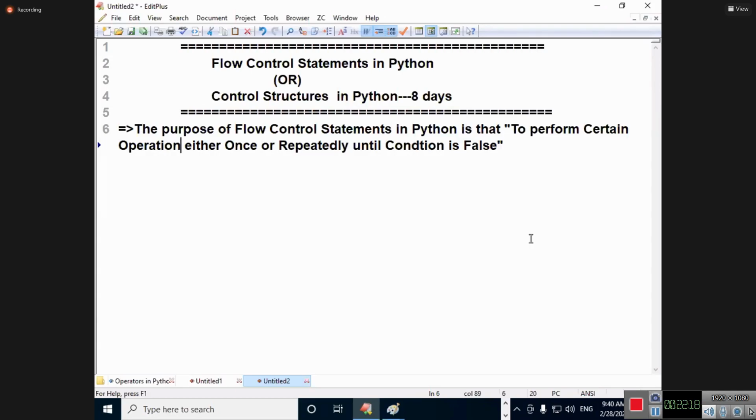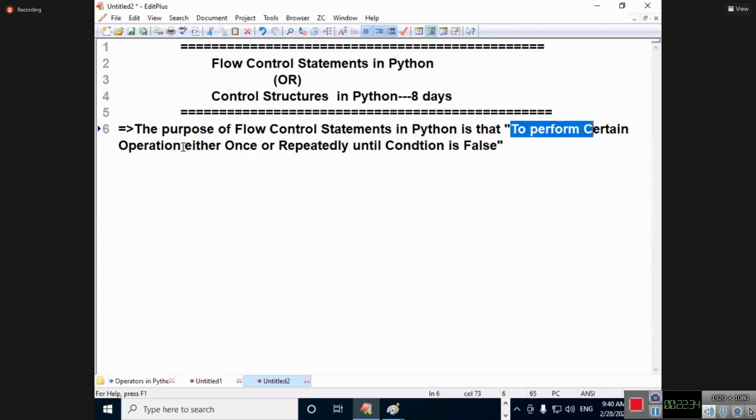In the case of true, I will do X operation. In the case of false, I will do Y operation. How many times? One time. Or perform some operation repeatedly for a finite number of times until condition becomes false. So I will elaborate it.